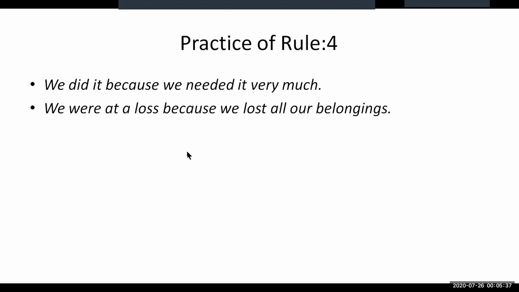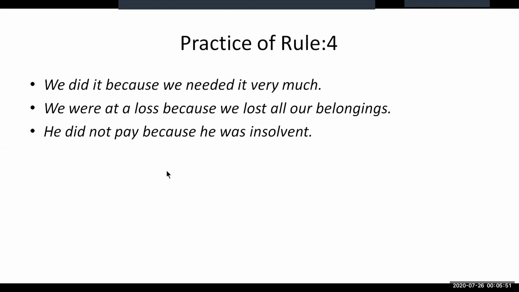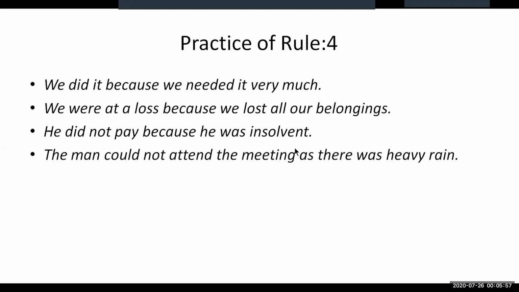The second practice is in complex form. We need to make it a simple and compound one by using the same structure as practice one here. The third sentence is in complex form too, so use the same structure. The fourth one is in complex form too, with the subordinating conjunction as in the middle.